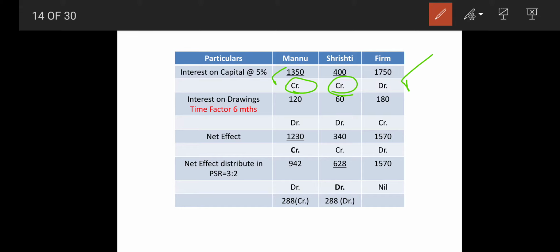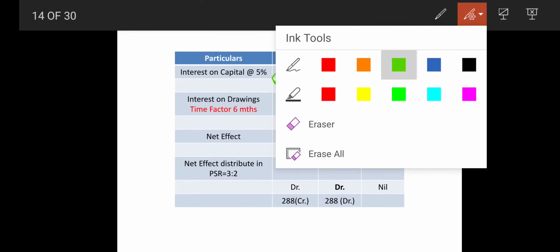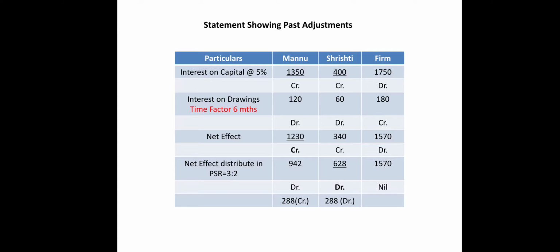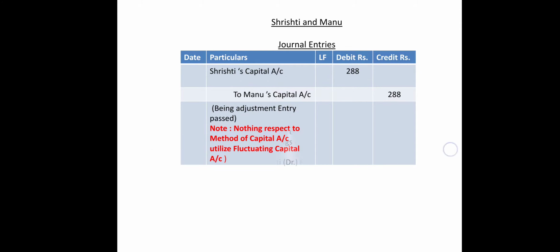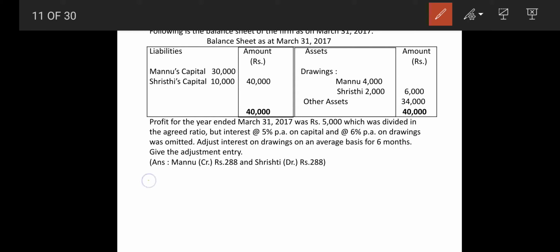Then interest on drawings. What they mentioned for interest on drawings is that it will be based on 6 months. You can see over here, drawings are 4,000. So 4,000 at a rate of 6%. I am doing the working over here for you. One working only I will be doing: 4,000 at 6 upon 100 for 6 months.